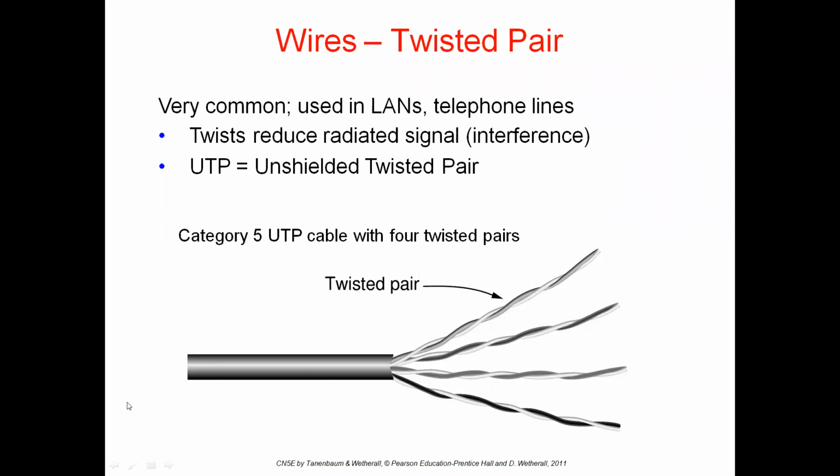This is the famous cable, called Cat5. Cat5 means category 5. This category 5 cable consists of four twisted pairs, and in the diagram, this is the shielded part, and these are the four twisted pair cables.